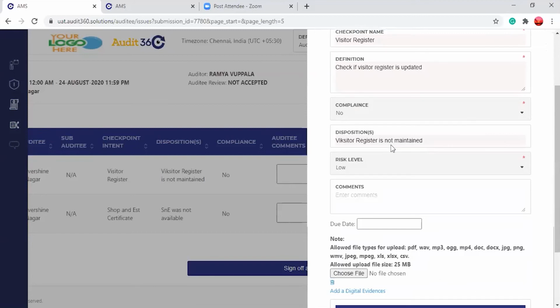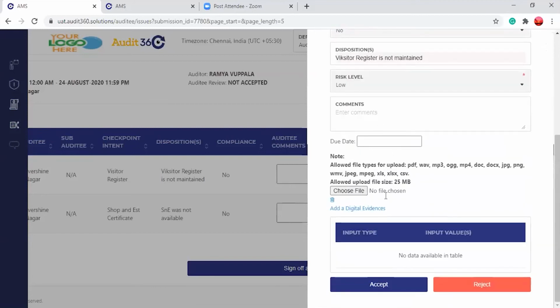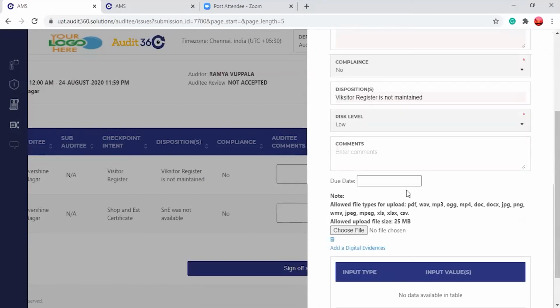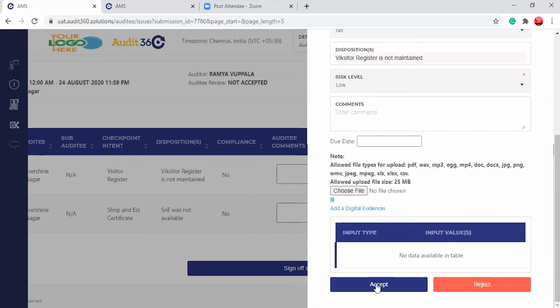Now, if you want to accept, you can click on accept here, or if you want to reject, you can click on the reject button. Based on the feedback provided by the auditor, you can always go back and fight against it or accept it. Based on the digital evidence captured, I agree with the compliance, and I click on the accept button.